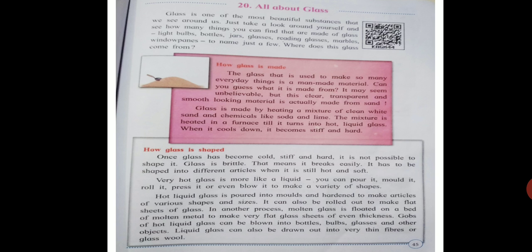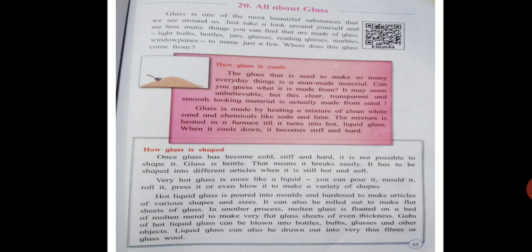Then this mixture of white sand, soda and lime is heated in a furnace. Furnace means an enclosed thing in which materials can be heated to a very high temperature, and when it cools down it becomes stiff and hard.